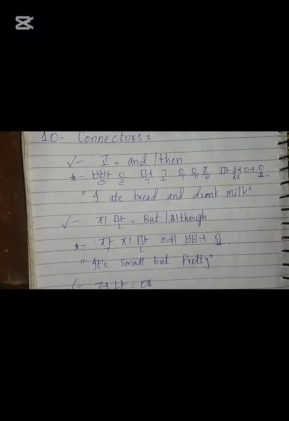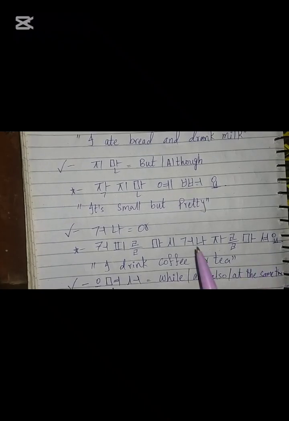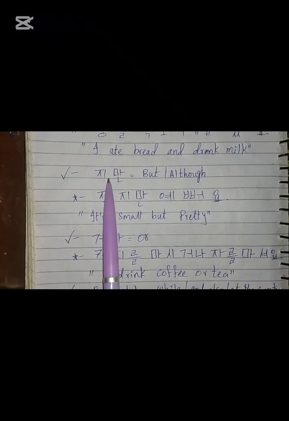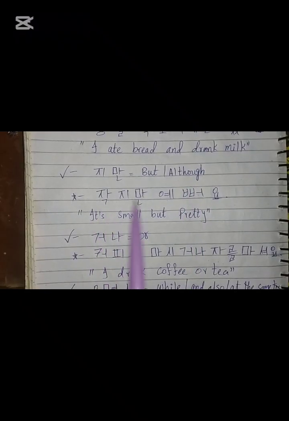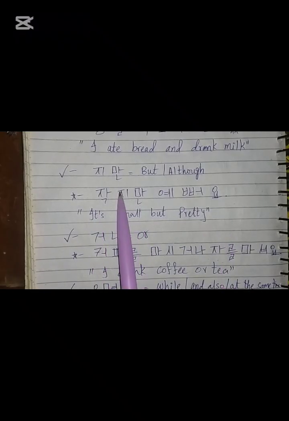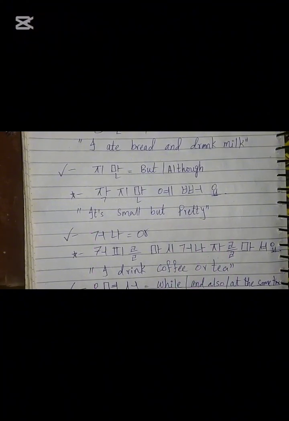That's it. Now we're moving on to the second connector we have, which is 지만. 지만 basically means but or although. Let's see an example of 지만. 작지만 예뻐요. It's small but pretty. So 작다 is basically small, and 지만 is used here as but, and 예뻐요 is pretty. So it's small but pretty.